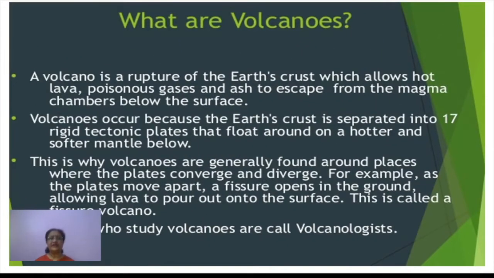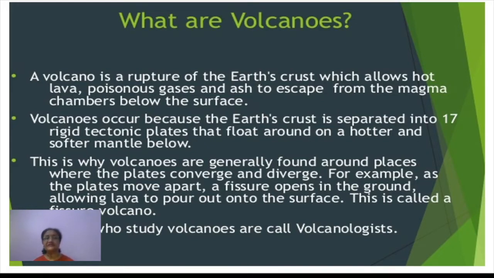A volcano is a rupture or an opening on the earth's surface through which hot molten magma or lava, along with several poisonous gases and ash, escapes from the magma chamber. But how does it occur?